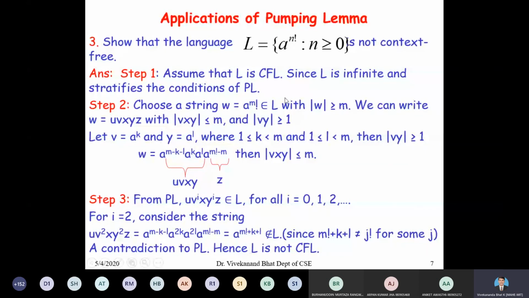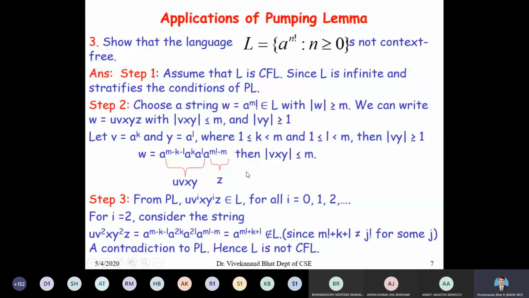So all the strings in this particular language should be written in this form, a to the power of n factorial. But you cannot write this m factorial plus k plus 1 as j factorial for some j. Therefore, this particular pumped string does not belong to L. So we arrive at a contradiction to the pumping lemma. Hence, our assumption that L is context free is wrong. Therefore, L is not context free.